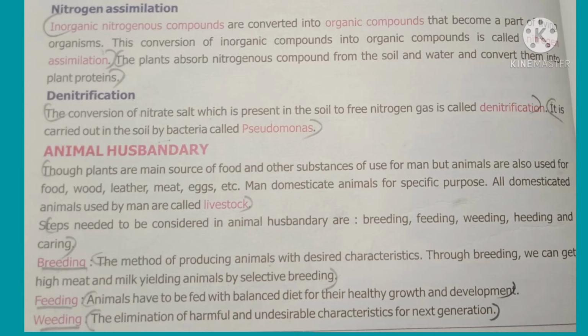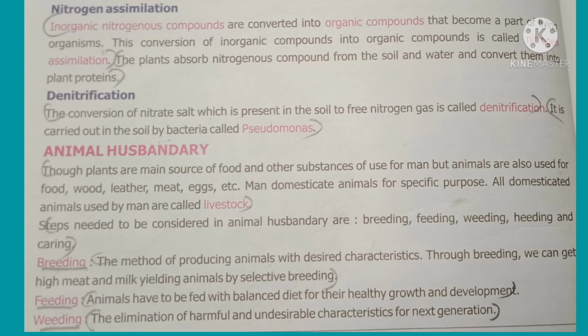The third step in the nitrogen cycle is denitrification. This is a process of conversion of nitrate compounds from the soil to free nitrogen gas in the atmosphere. This is carried out by bacteria like Pseudomonas and Thiobacillus.